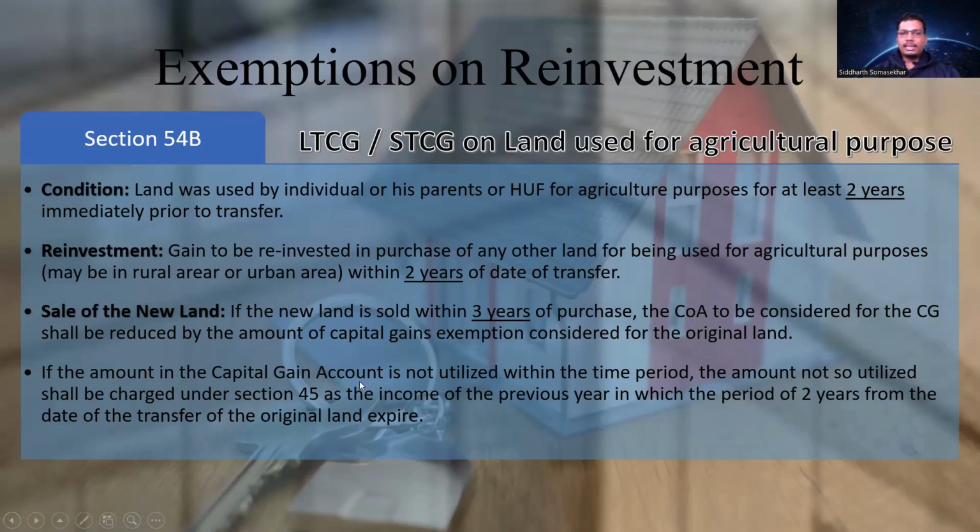Then the capital gain account scheme is the same provision as was for section 54. The only difference is if the amount is not utilized within a period of 2 years from the date of transfer, then it will be taxed in the year in which the 2 years expire under the head capital gains. That is section 54B, long-term or short-term capital gain on land which is used for agricultural purpose.